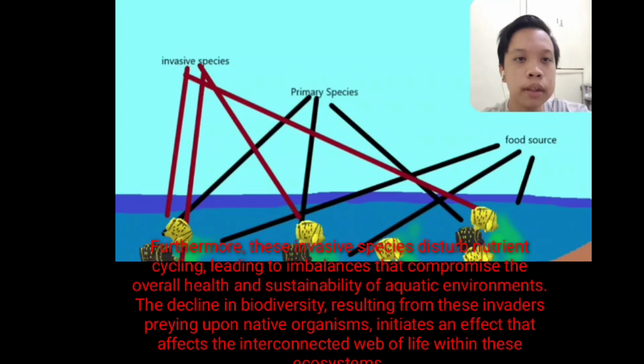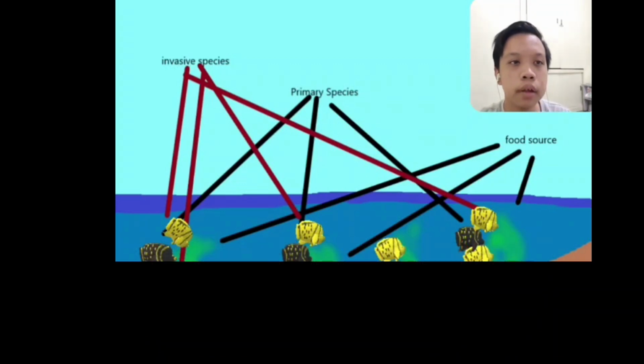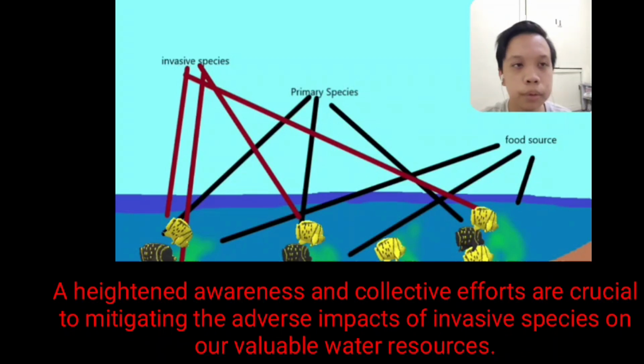The decline in biodiversity resulting from these invaders preying upon the native organisms initiates an effect that affects the interconnected web of life within these ecosystems. So, heightened awareness and collective efforts are crucial to mitigate the adverse impacts of invasive species on our valuable water resources.